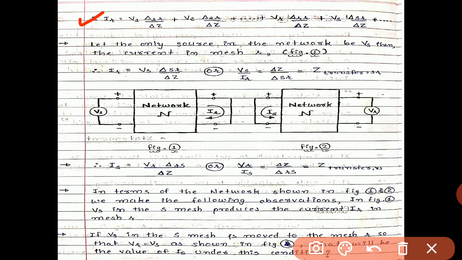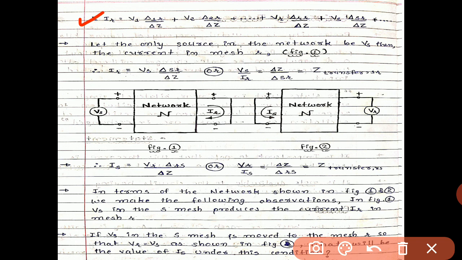You can use many more sources, but for understanding, we use the Vs and Vr sources here. Each and every source contributes a fraction of the current IR.